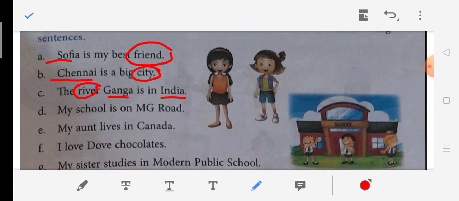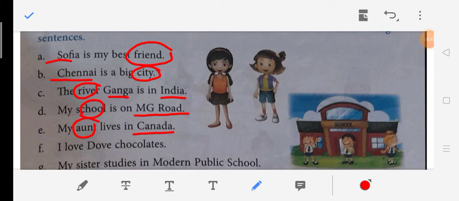Okay, my school. Every school is called a school, isn't it? So we will circle school and underline MG Road. Why? Because MG is the name of a special road, isn't it? My aunt lives in Canada. Aunt has no name. Your aunt is also called aunt, my aunt is also called aunt, so we will circle it, and Canada will be underlined.